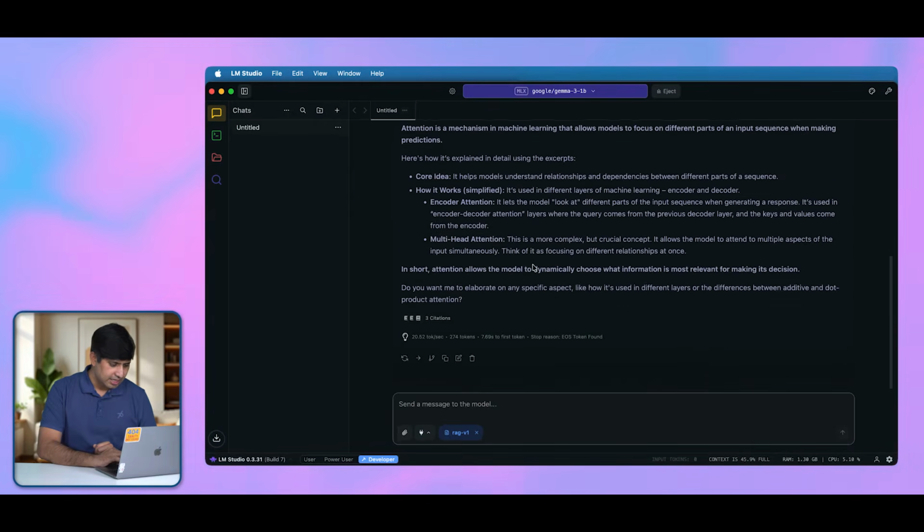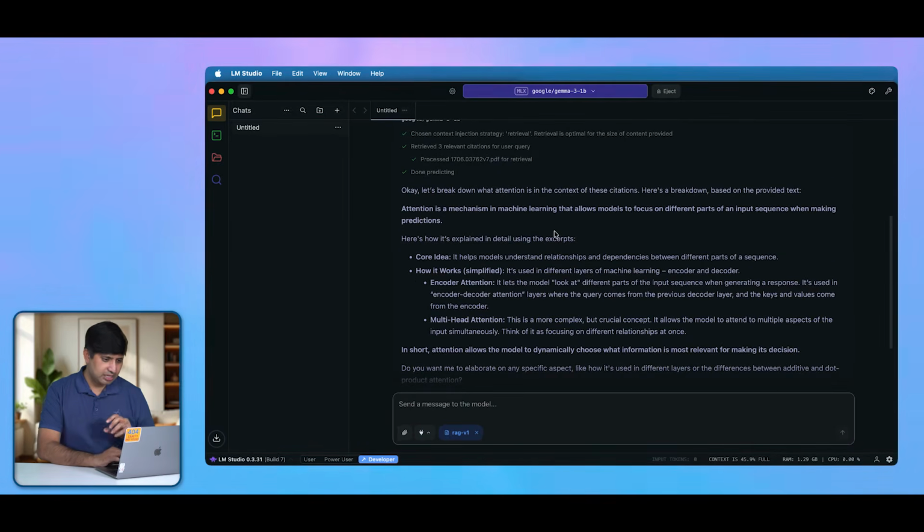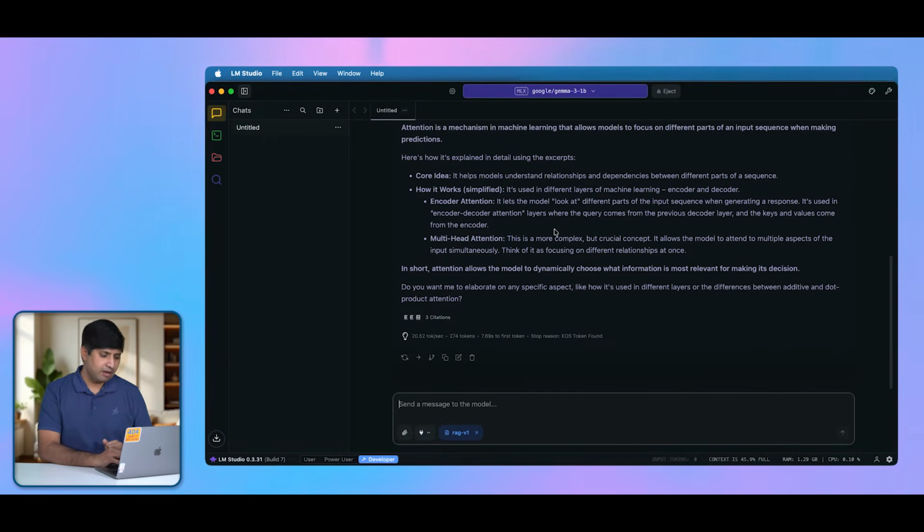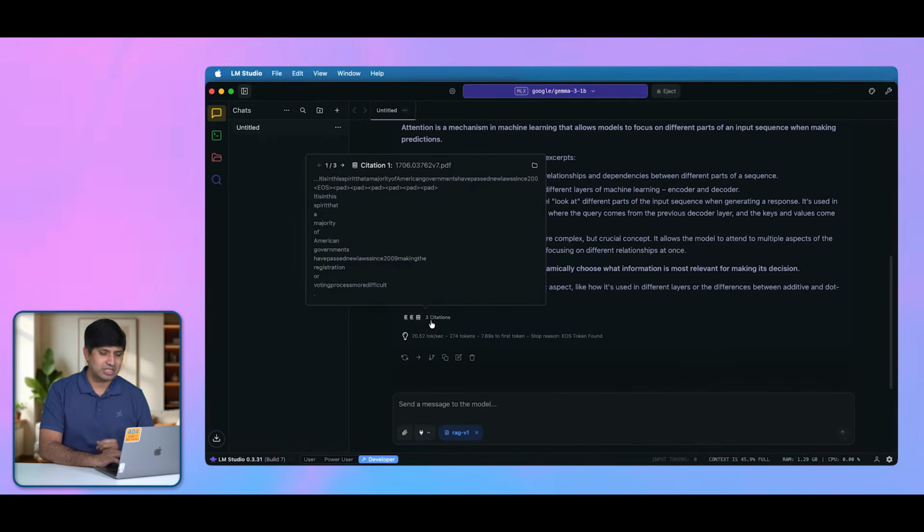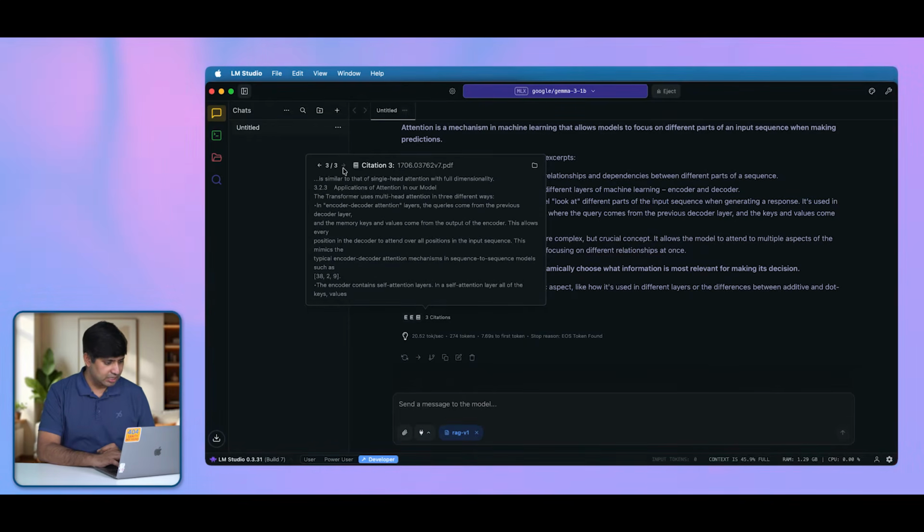Now here's a detailed answer out of your PDF file, and remember, Gemma 3 1B is a very small model. It's not even 1 GB, and still you have a usable answer here. And not just the answer, you have the speed of this generated answer, and you also have the number of citations that it took from the document. So here's citation number 1, here's citation number 2, and here's citation number 3.